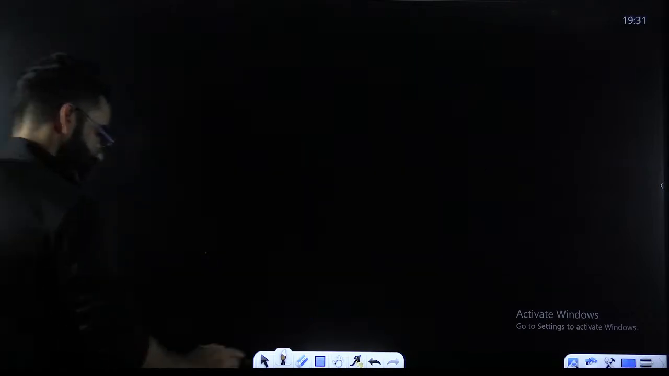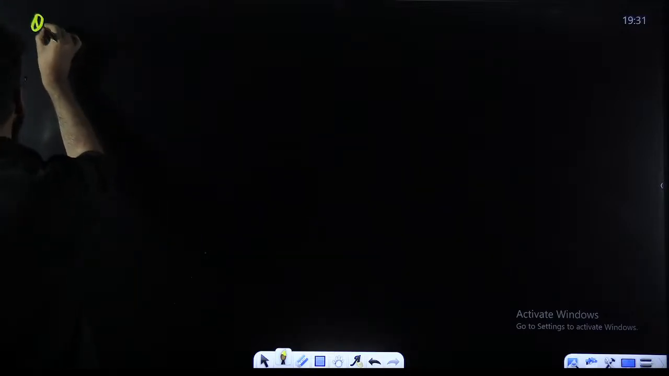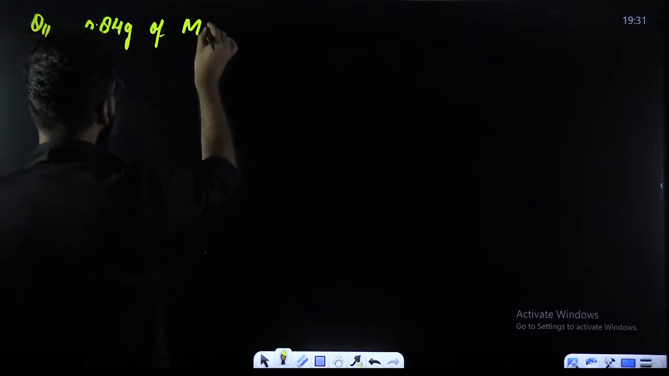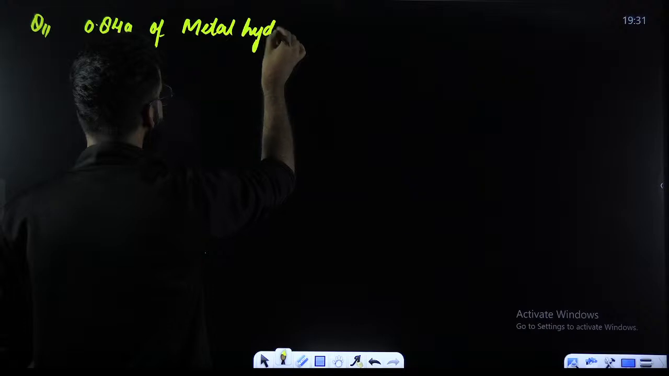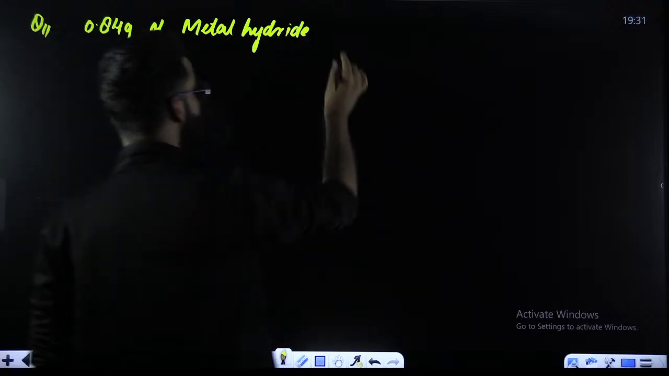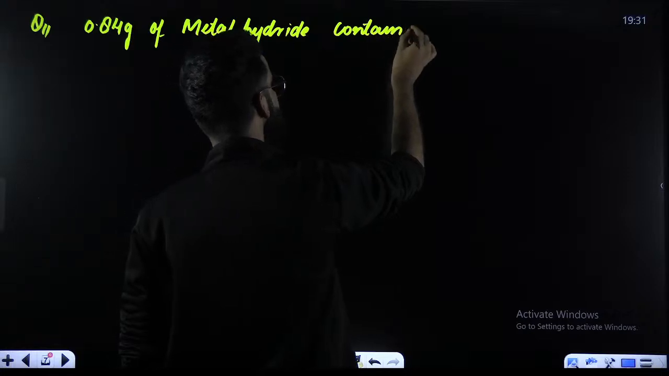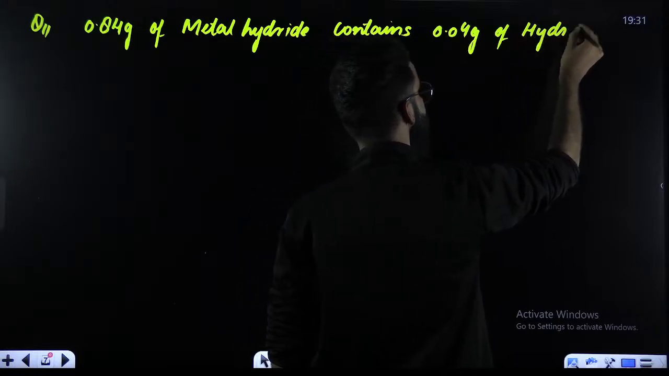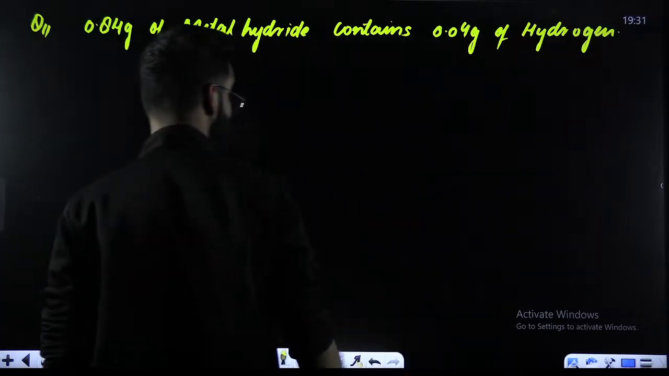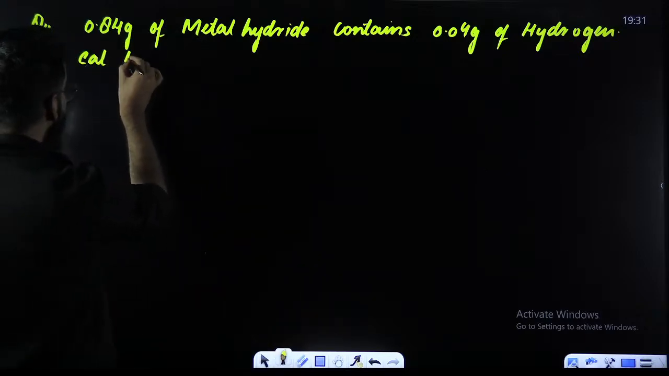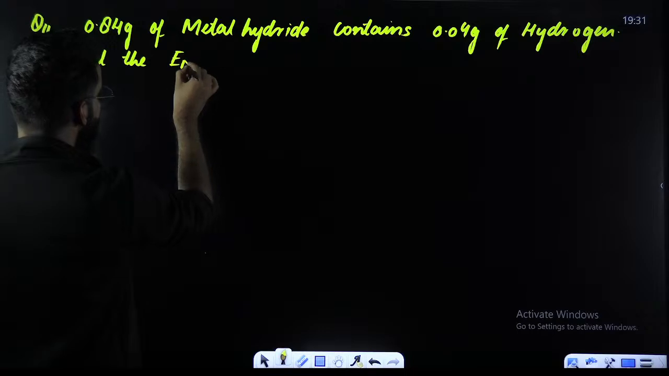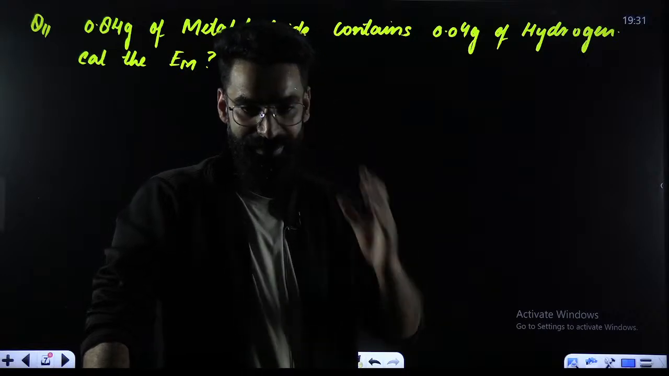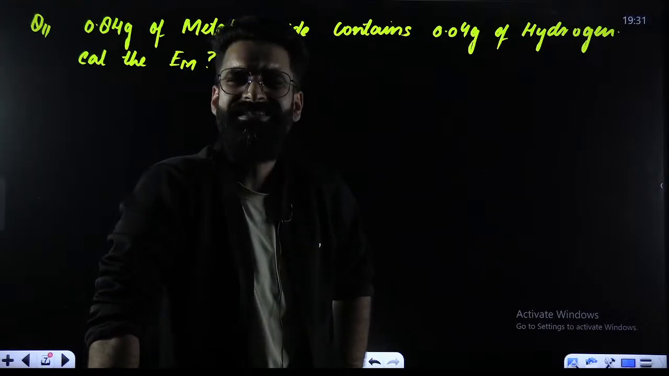Let me give you one more question. The question is, for example, like this. 0.84 grams of metal hydride contains 0.04 grams of hydrogen. Calculate the equivalent mass of the metal. How exactly you are going to solve this? It's again the similar type of question.